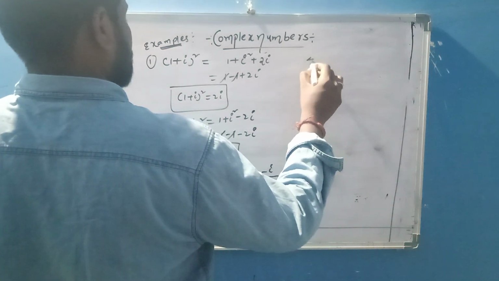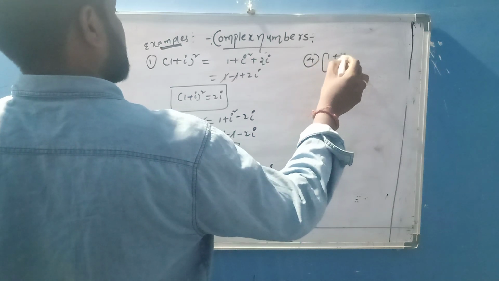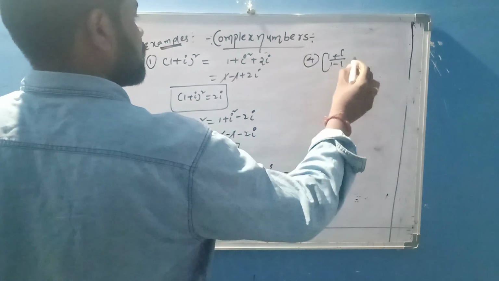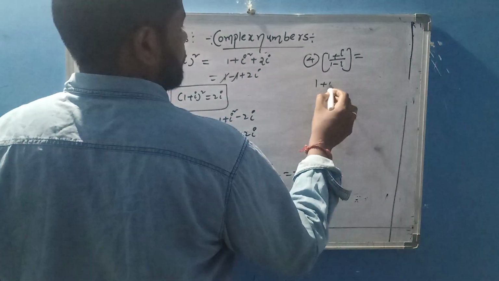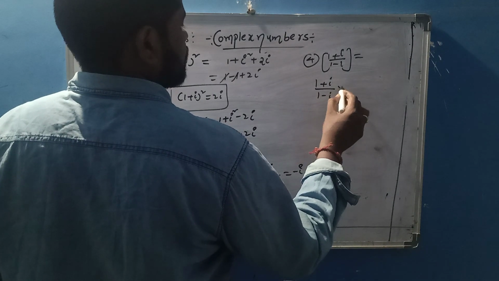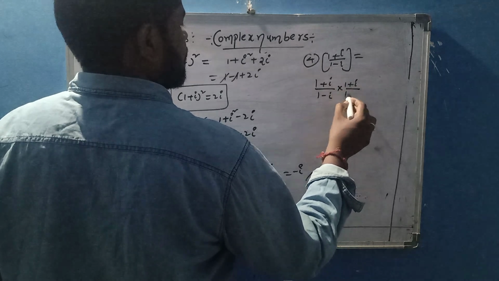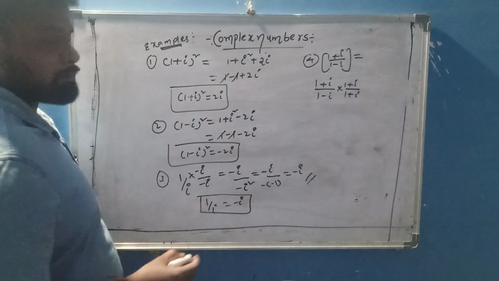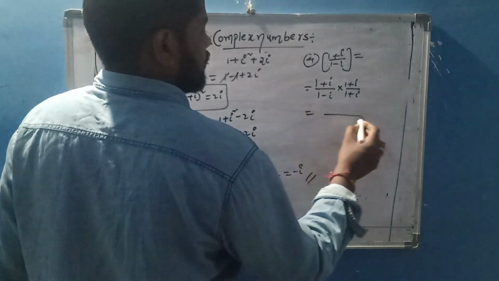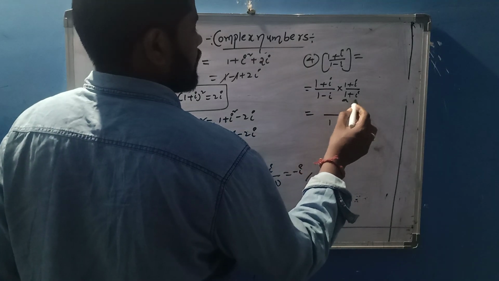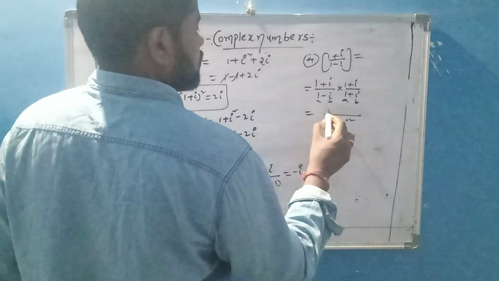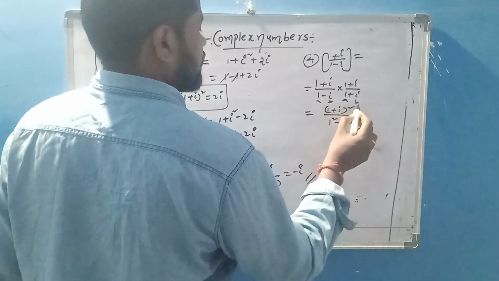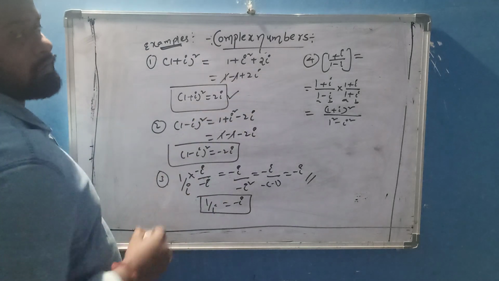Next, the fourth one, 1 plus i by 1 minus i. Here also the denominator is a complex number, so compulsorily rationalize. After rationalizing, multiply and divide with 1 plus i. The denominator is a plus b into a minus b, which is a square minus b square. The numerator is 1 plus i whole square, and we already got that value as 2i.